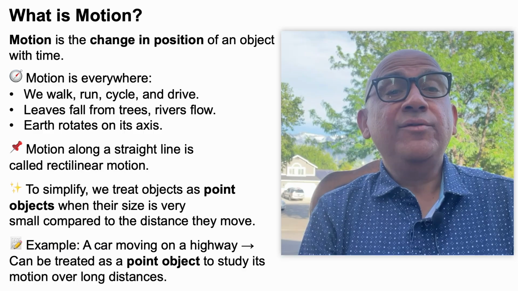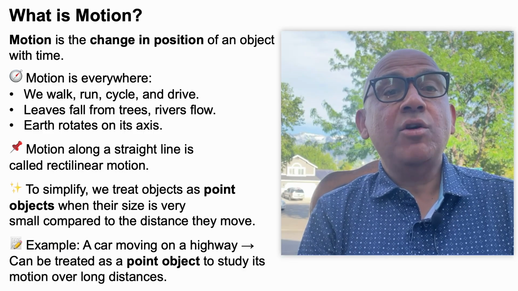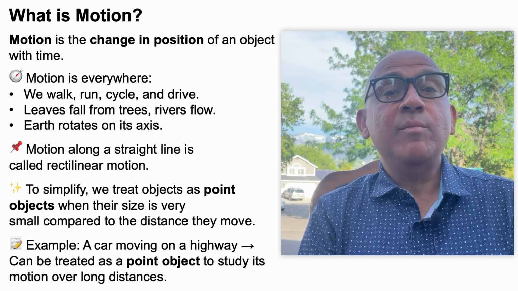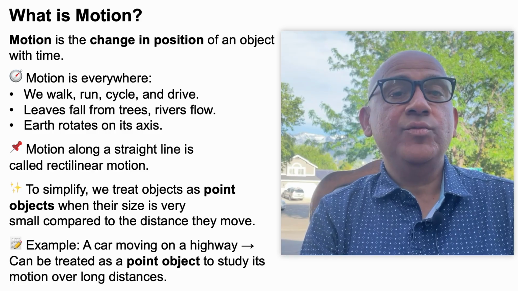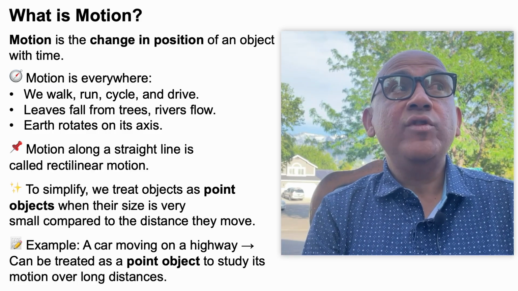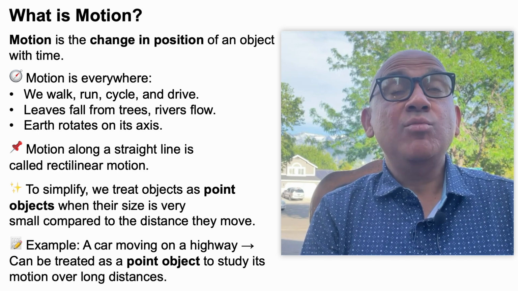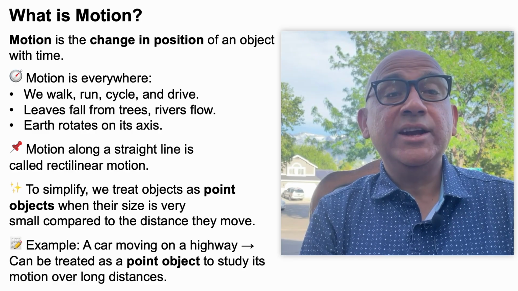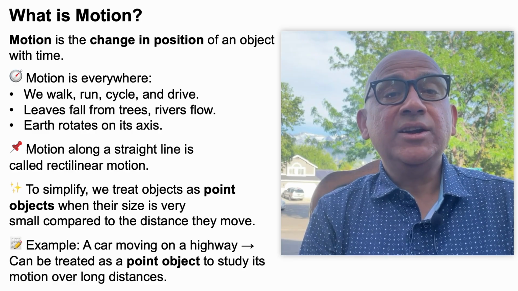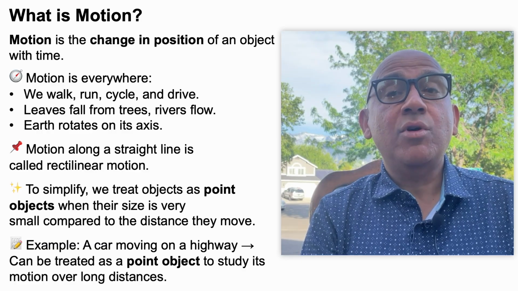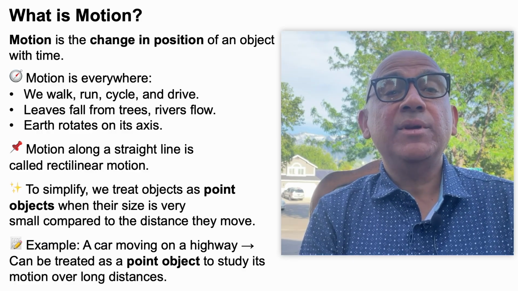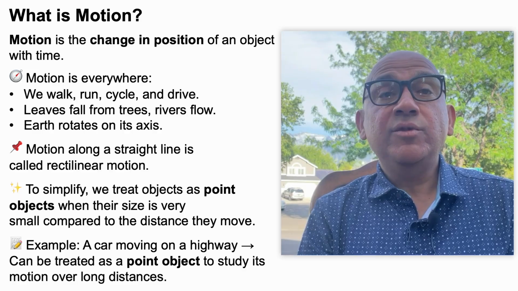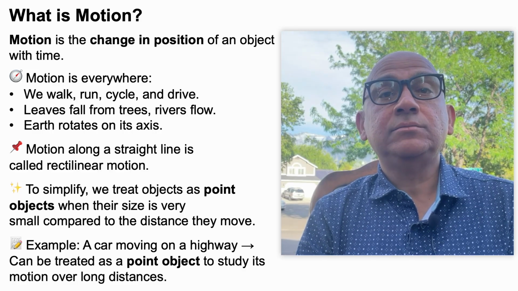In our day-to-day life, for the sake of simplicity, we treat objects as point objects when their size is very small compared to the distance they move. The example is a car moving on a highway. When a car moves on a highway, we treat it as a point object, even though we know it is not a point object, because its size is much smaller compared to the distance on the highway over which it travels. So, these are the terms which you should be familiar with.